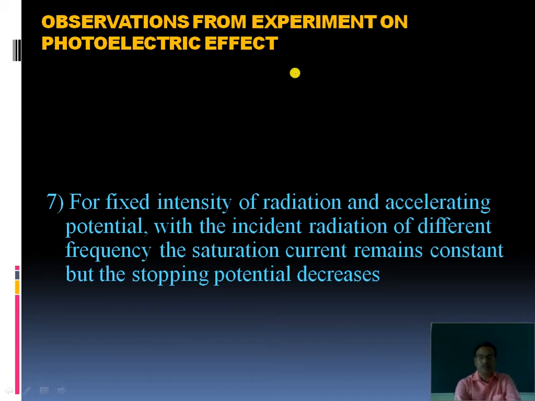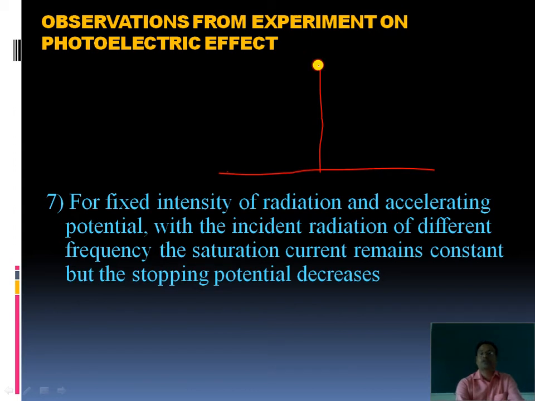For fixed intensity of radiation and accelerating potential, again, which quantities are kept constant? The intensity of radiation is kept constant, and the accelerating PD is also kept constant, that also negative. Accelerating PD is kept constant, intensity is kept constant. We have to use different frequency radiations.